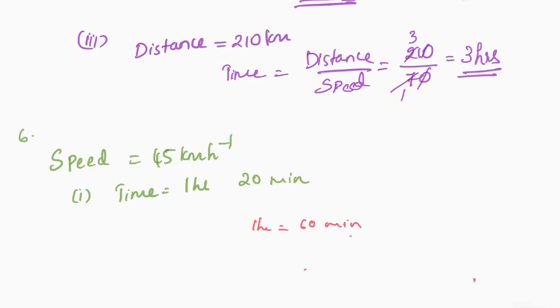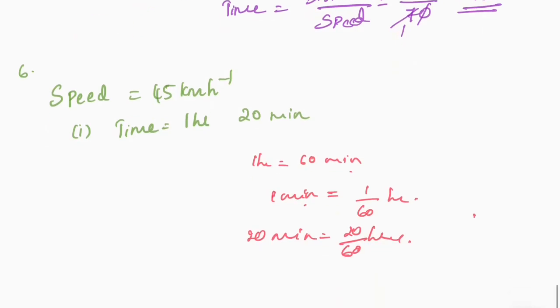So to convert minutes to hours, 1 minute will be equal to 1 by 60 hours. So 20 minutes will be equal to 20 by 60 hours. The 0 gets cancelled, so finally you will get 1 by 3 hours.